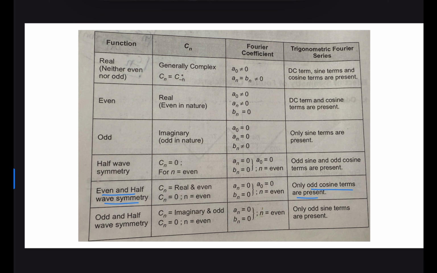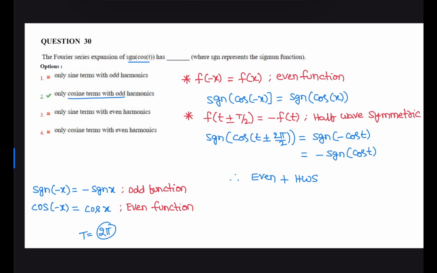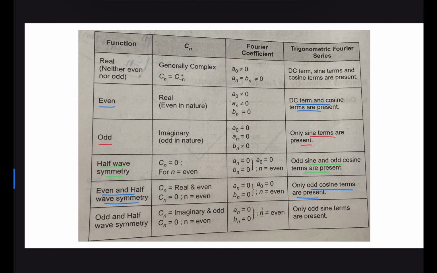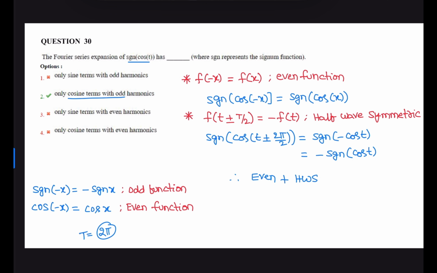If the signal is odd half wave symmetric, the Fourier series consists of odd sine components. If the signal is even, the DC component and cosine components are present. If the signal is odd, only sine terms are present. If the signal is half wave symmetric, odd sine and cosine terms are present. Here the given signal is even plus half wave symmetric. Therefore, its Fourier series consists of odd cosine terms only. Correct option is 2.